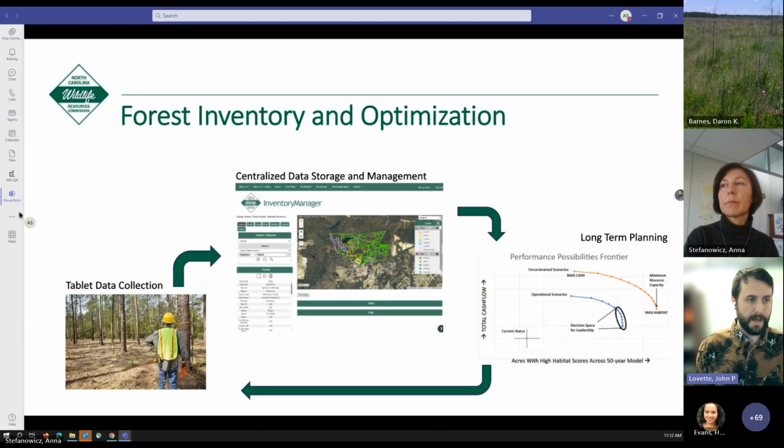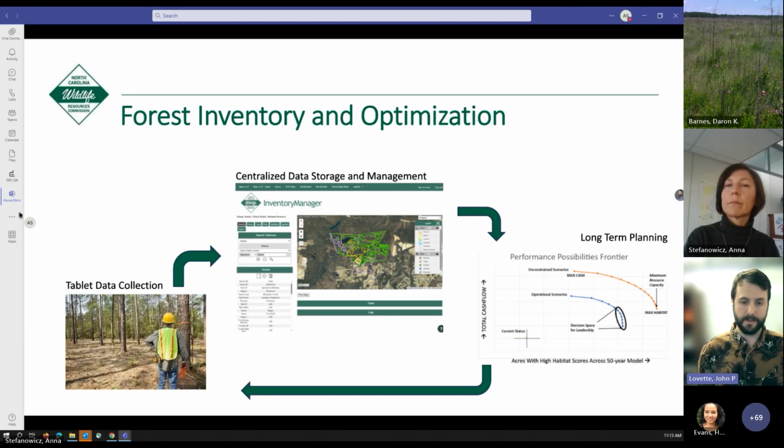Where this really comes into play is with an overarching forest inventory program. The cycle here is that our foresters can go out into the field with a mobile device, with a tablet, and do a timber cruise, measure trees and update that information on their tablet, which, when they are back in cell service or connected to Wi-Fi, is updated immediately into a centralized data storage system that keeps track of all of those stands, plots, and trees, spatial data across the state. And then some of our forestry managers can take that data and do some long-term planning.